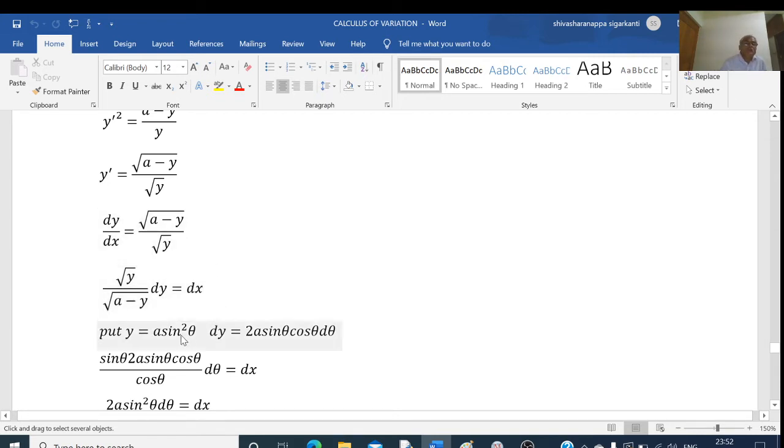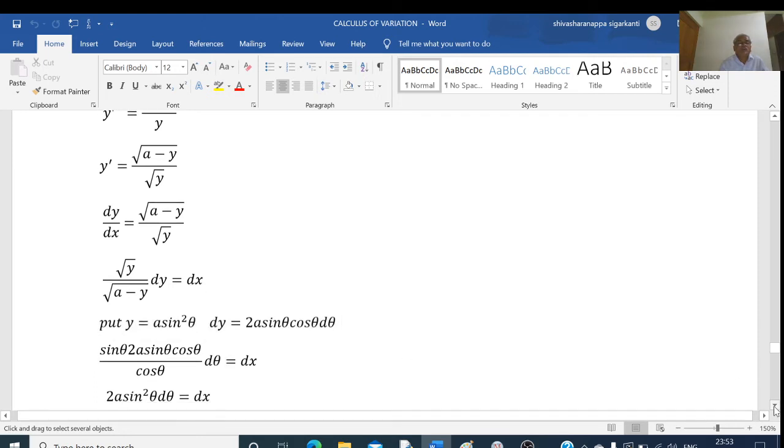So for that, I will put y equal to a into sin square theta. Therefore, dy equal to 2a sin theta cos theta d theta. Okay, y equal to a sin square theta, dy equal to 2a sin theta cos theta d theta.